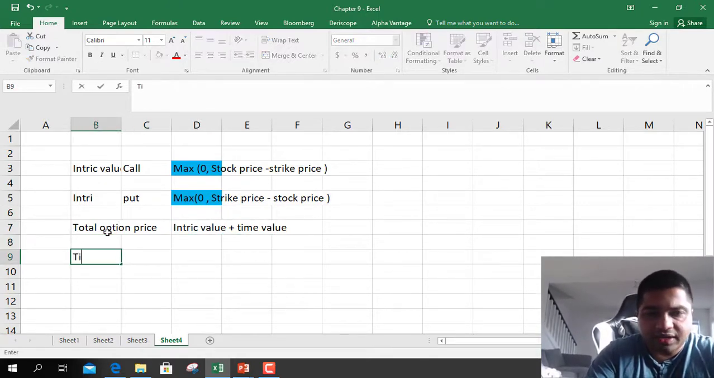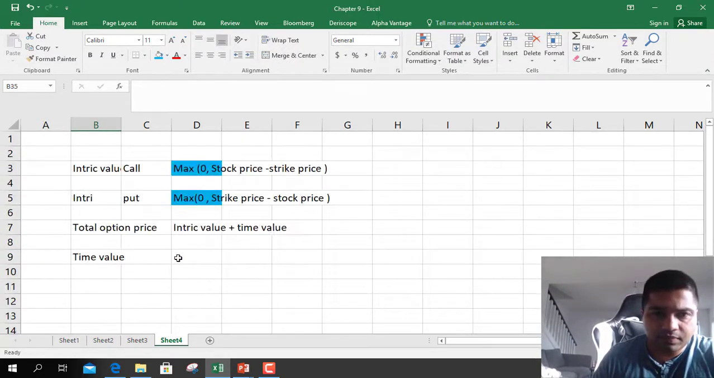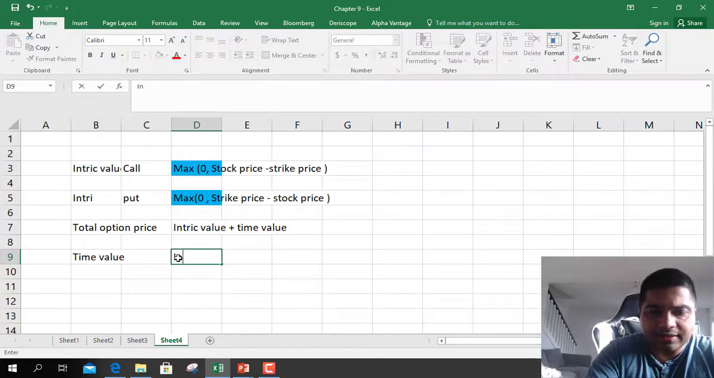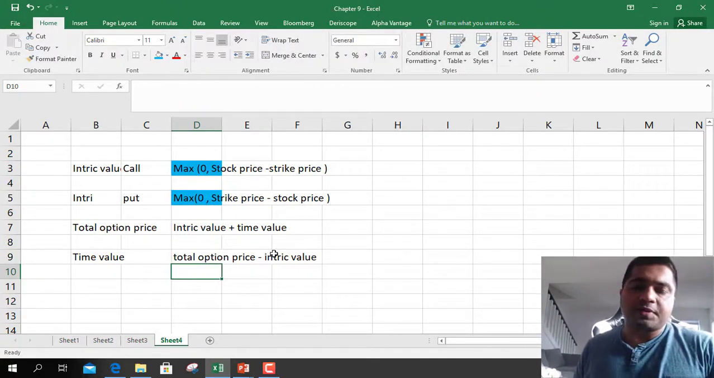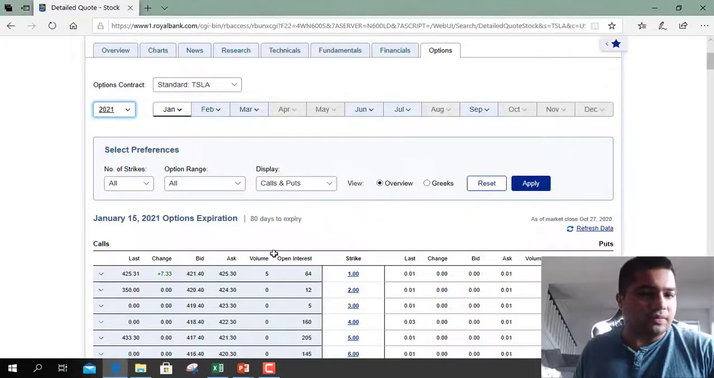So time value equals total option price minus intrinsic value. Okay, total option price minus intrinsic value.